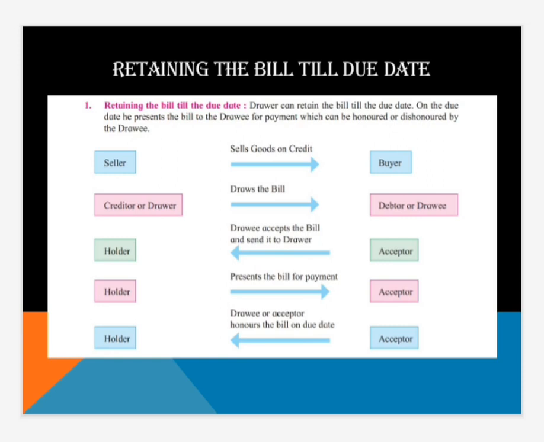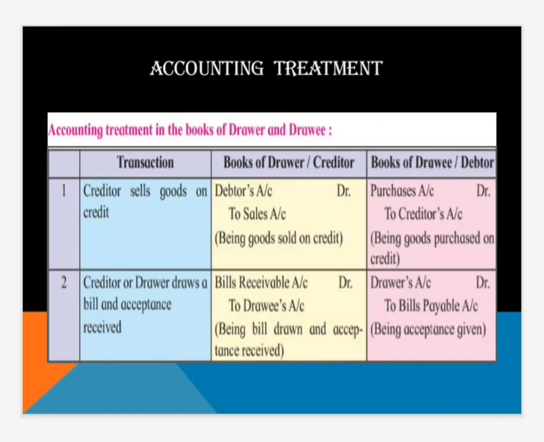The holder, that is the drawer, presents the bill for payment, and the acceptor or the drawee honors the bill on due date. Here we complete our process, but we have to write it in our accounting form. So we are going to learn this accounting treatment.